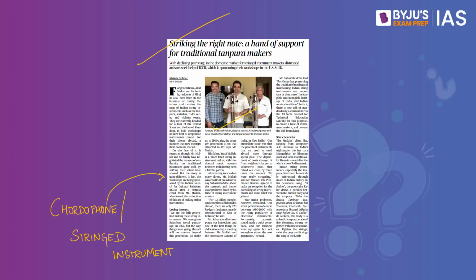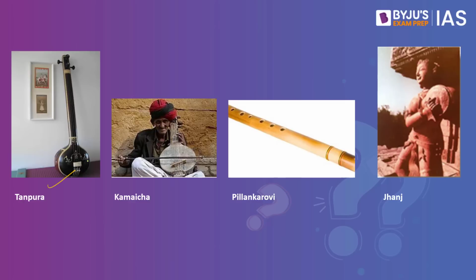Tanpura, also referred to as tambura or tanpuri, is a type of a chordophone or a stringed instrument, also called as Tatavadya. To play this instrument, strings are plucked continuously with index and middle fingers and it provides the basic shruti or swara to the performers. So Tanpura here is a Tatavadya. Kamaicha is an instrument that is played by the Manganiars in West Rajasthan, and this, as we can see here, is a chordophone or Tata Vadya again.